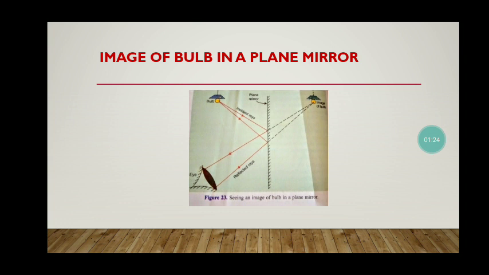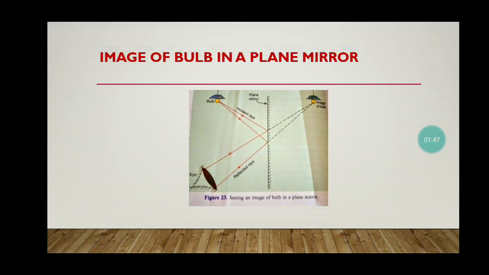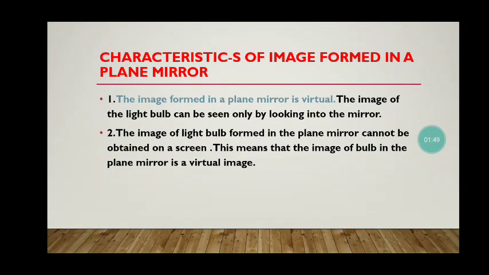How does it work? The rays are incident on the plane mirror, and the plane mirror reflects the incident light back into our eyes, and our eyes feel that the image is coming from behind the mirror. So what are the characteristics of the image formed in a plane mirror?